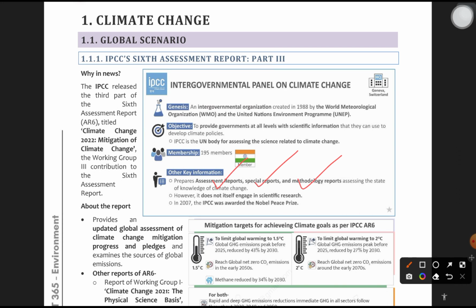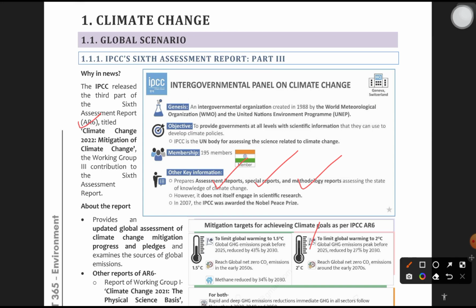So IPCC releases different reports. This is the third report, okay, and part 3 of that report. IPCC released the third part of the sixth assessment report, AR6. Sometimes these words can be asked as a question. AR6, commonly seen in news, is all about... even that could be a question in prelims. These types of questions are frequently asked in prelims. Assessment report 6, AR6, it is all about... it is going to ask such types of questions.